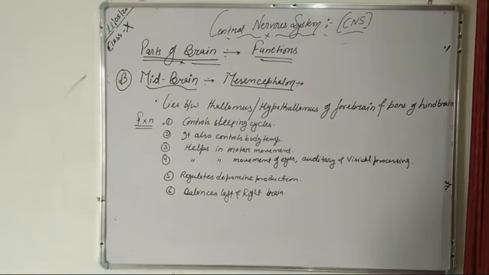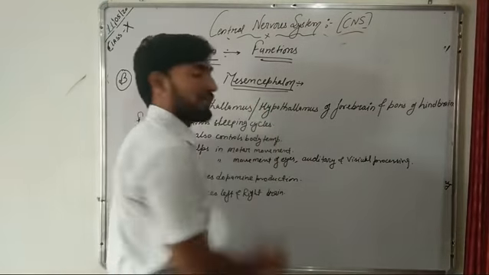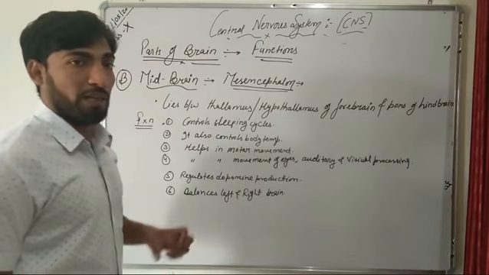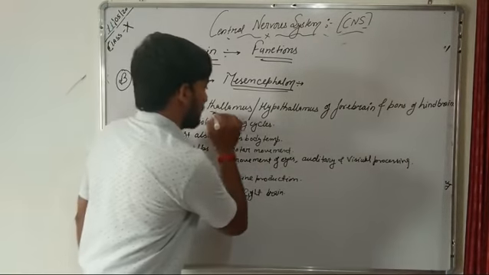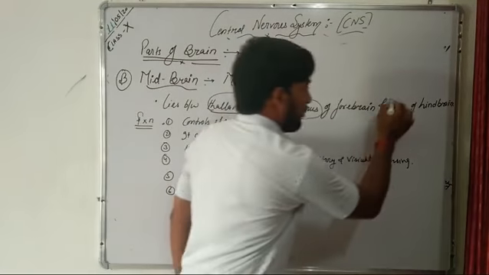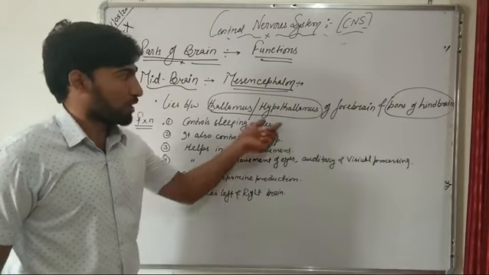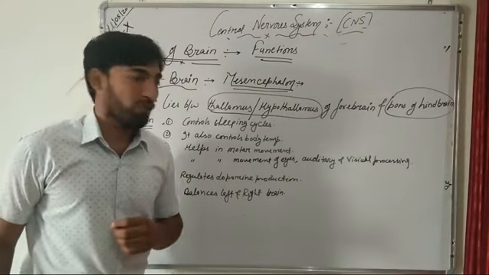Now we will study about the midbrain. This midbrain is also known as mesencephalon. It is located between the thalamus and hypothalamus of the forebrain and the pons of the hindbrain.